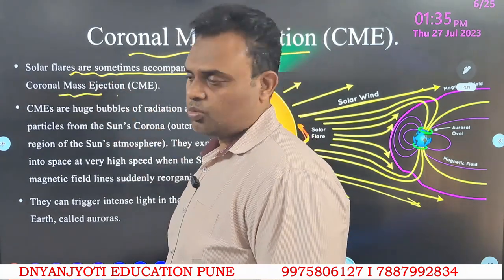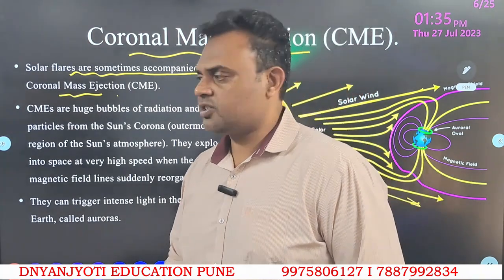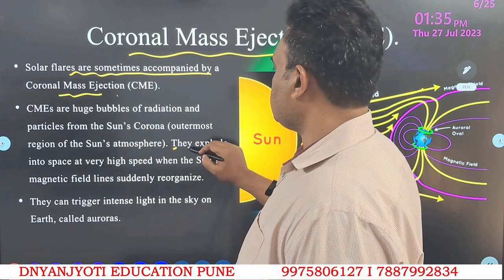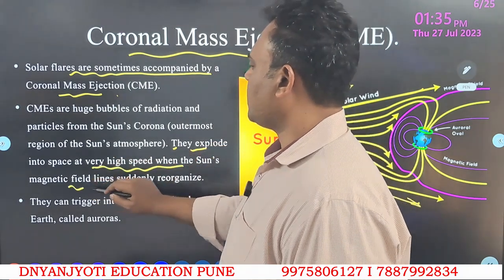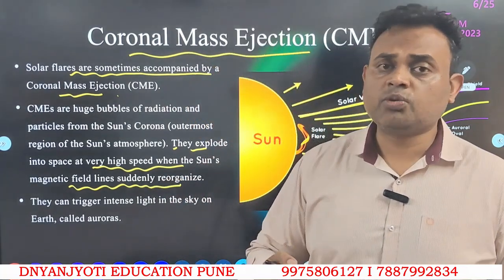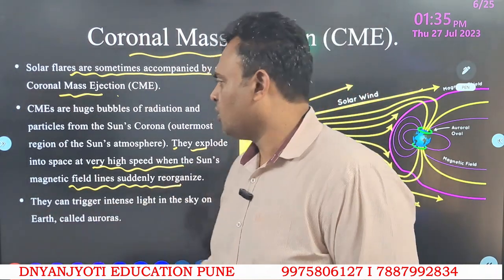Now what do you understand by solar flares? They are exploded parts moving with very high speed when the sun's magnetic lines suddenly reorganize. When the sun is trying to readjust something, there is a kind of explosion and we get solar flares.